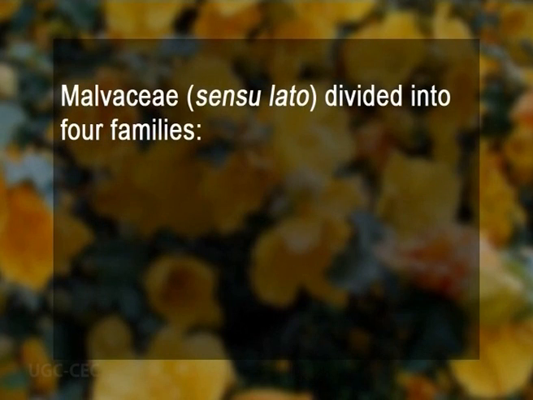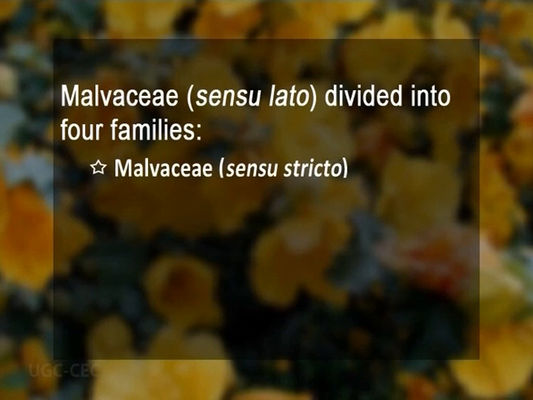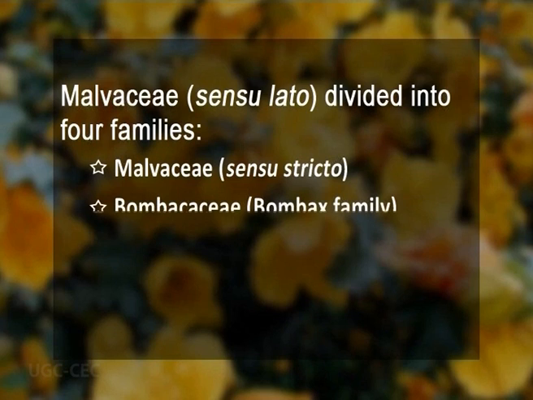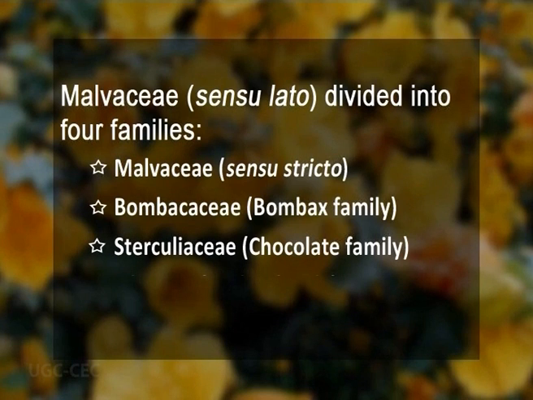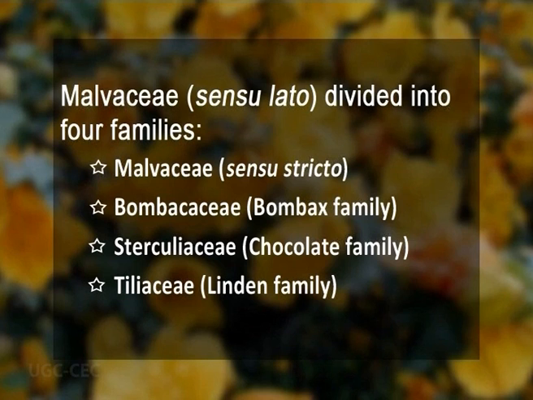From very early times, and still quite common nowadays even, the Malvales was divided into 4 families. The 4 different families were, first of all, the Malvaceae, but in a strict sense, what in taxonomy we call sensu stricto. Number second family was Bombacaceae, commonly known as the Bombax family. Third family was Sterculiaceae, commonly known as the chocolate family, and the fourth one was Tiliaceae, commonly known as the linden family.